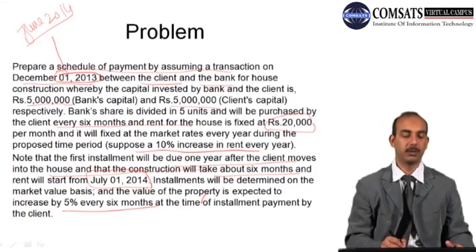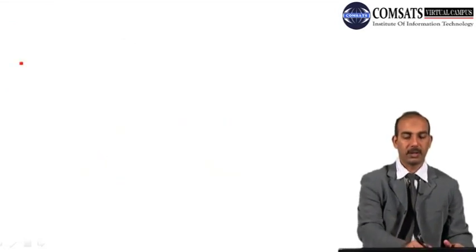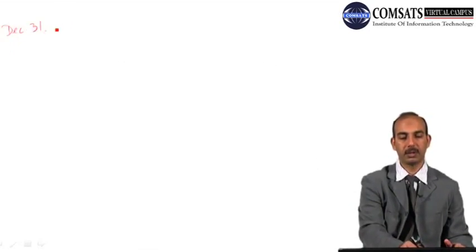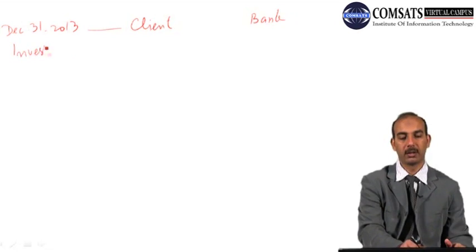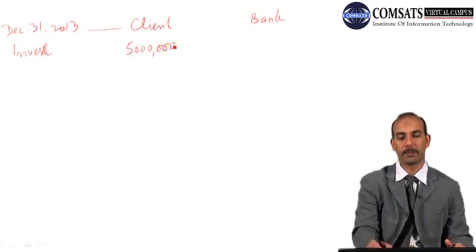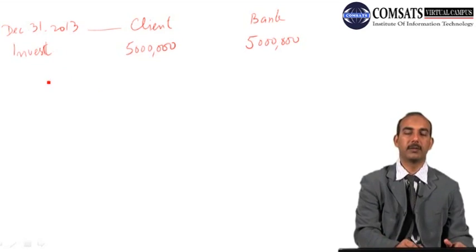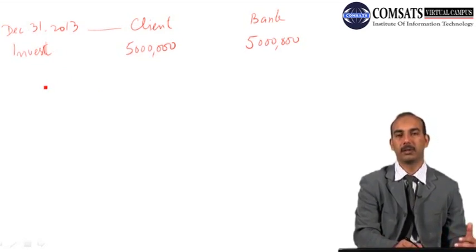So now we have to prepare a schedule. Let's write the important dates. On December 31st, 2013, there is a contract between the client and the bank. The investment by both the parties is determined at the time of contract to be 5 million each. And the construction takes about 6 months, and the rentals start from July the 1st.